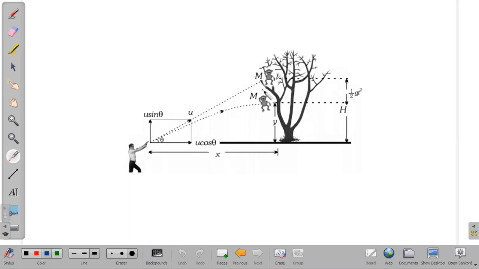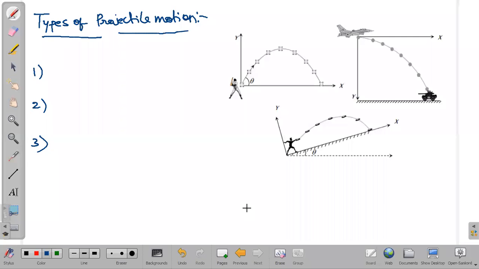Now generally we have three types of projectile motions. Here we could see some types of projectile motion, with three diagrams I am showing. Individually, from the first one onwards: the first one is oblique projection, oblique projectile motion we can say.